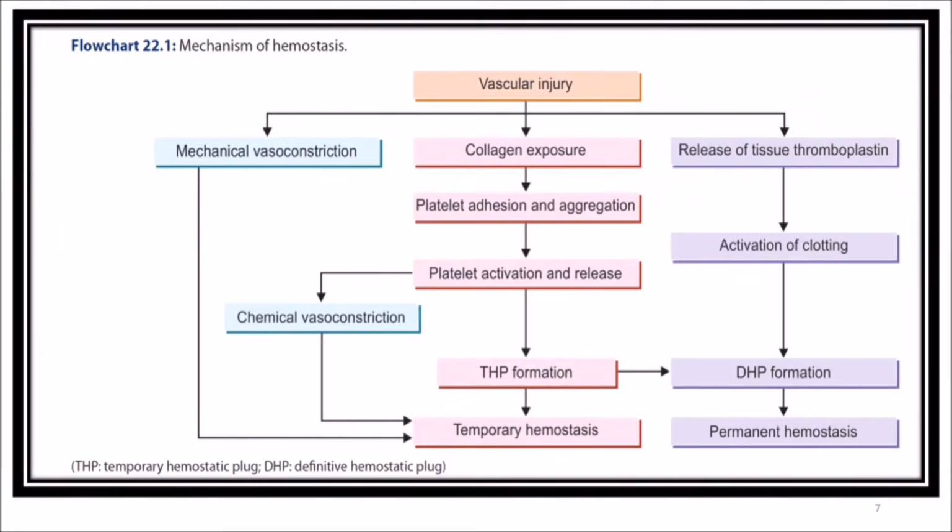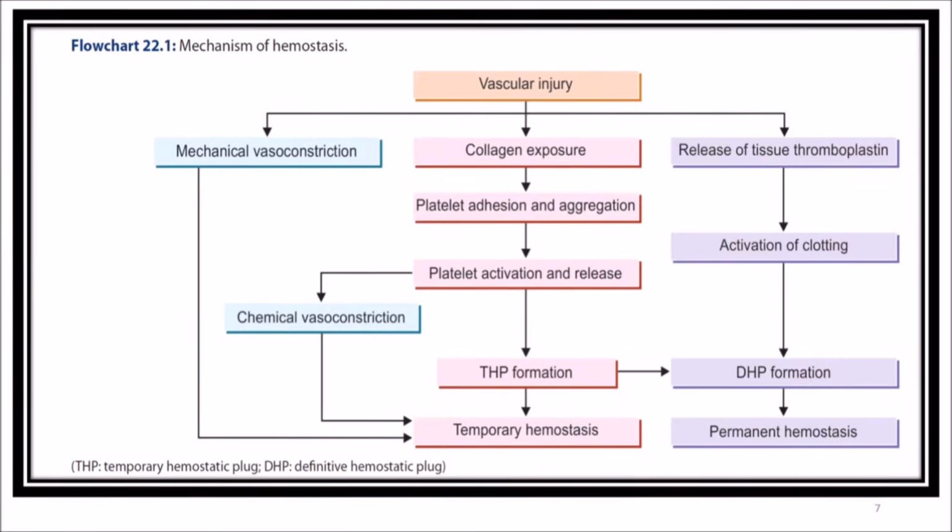Okay, so when there is a collagen exposure, you can see the 3 A's of platelet functions: adhesion, activation, aggregation, and also release reaction and secretion. So when there is a collagen exposure, platelet adhesion and aggregation take place. This also results in platelet activation and release. After the release reaction, you can see the formation of a temporary hemostatic plug, in short form THP. So THP, the temporary hemostatic plug, is formed here, which results in the temporary hemostasis process.